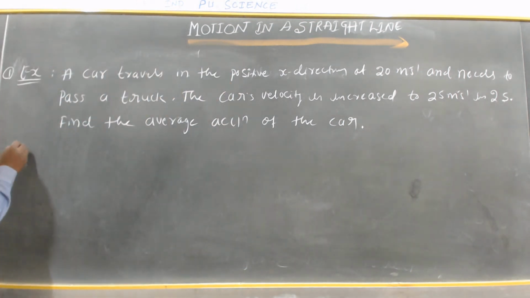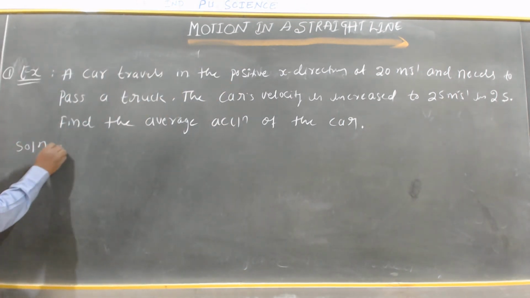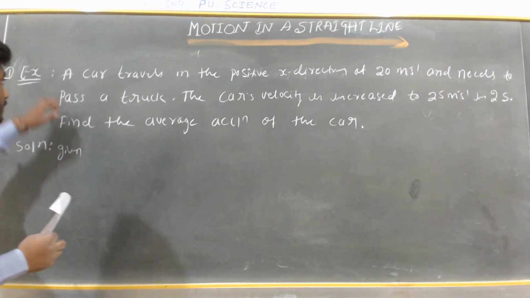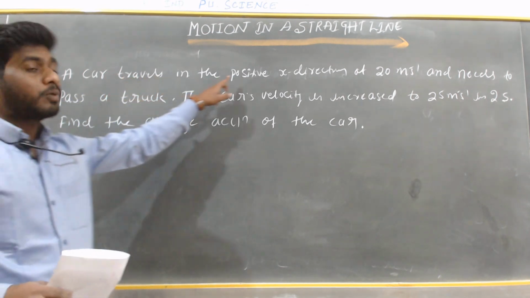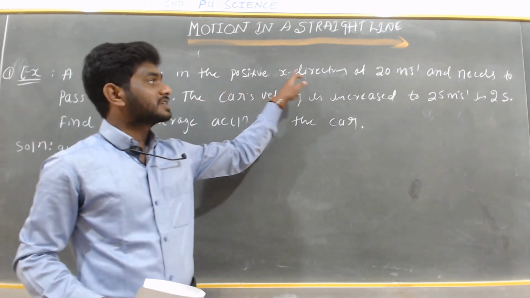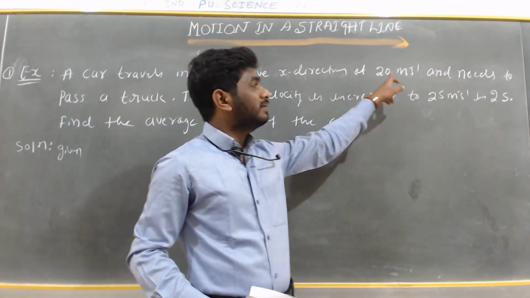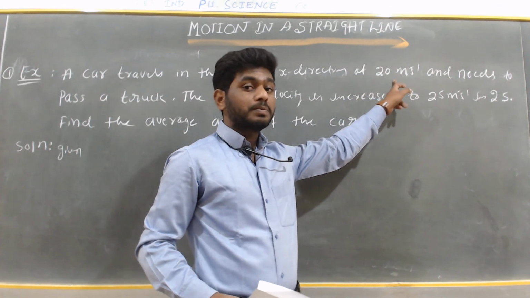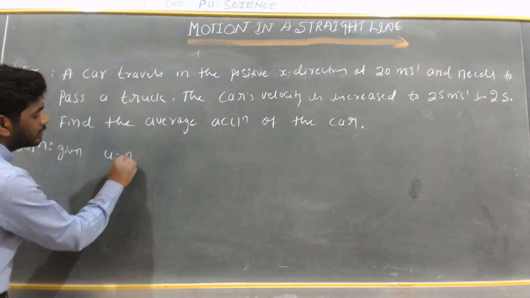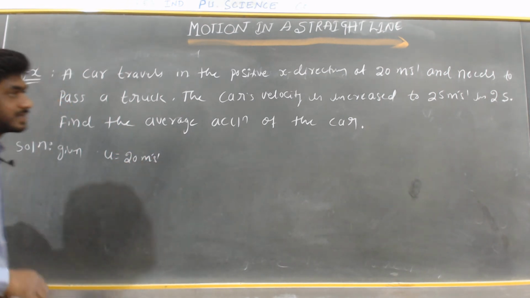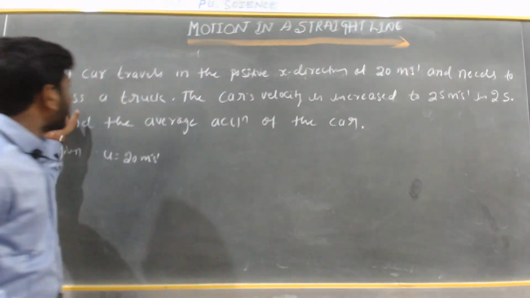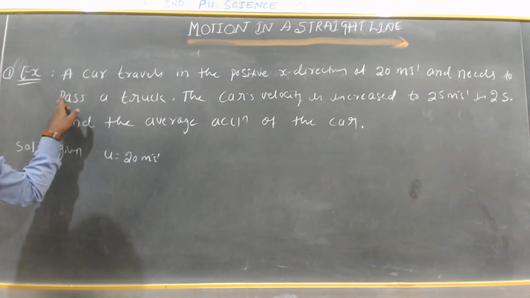Given: the initial velocity is 20 meters per second, and the car needs to pass a truck.